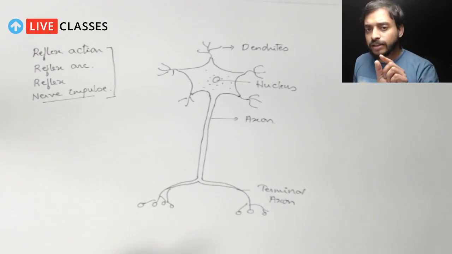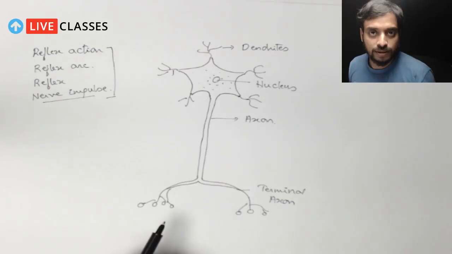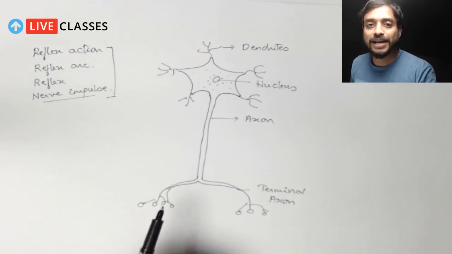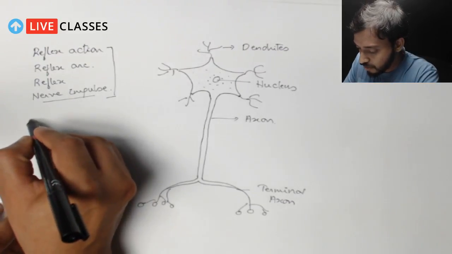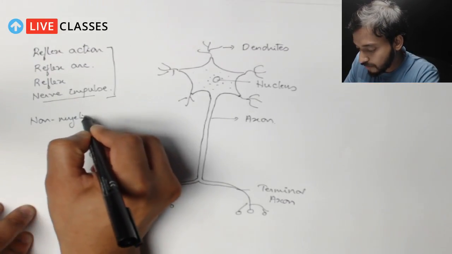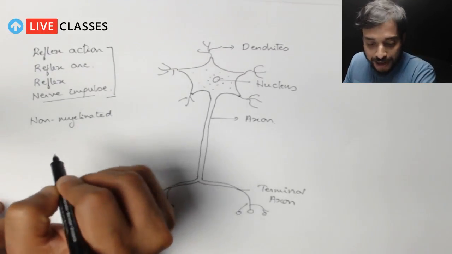The neurons which we are talking about are mostly of two different types. What I have drawn here is a non-myelinated neuron. Let me write it down. Non-myelinated neuron, right? Non-myelinated.